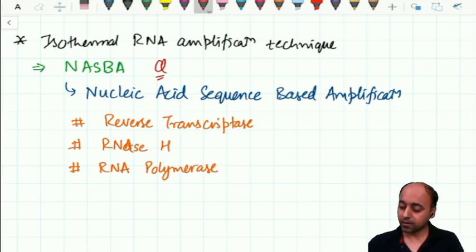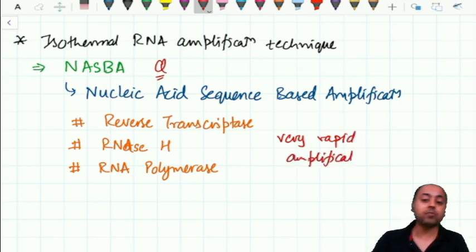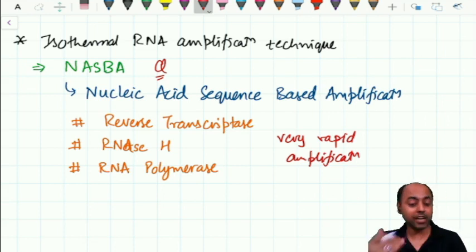It results in very rapid amplification, much faster and stronger than even the PCR. Please note it is an isothermal technique for RNA amplification. You start with RNA and you get the RNA only.